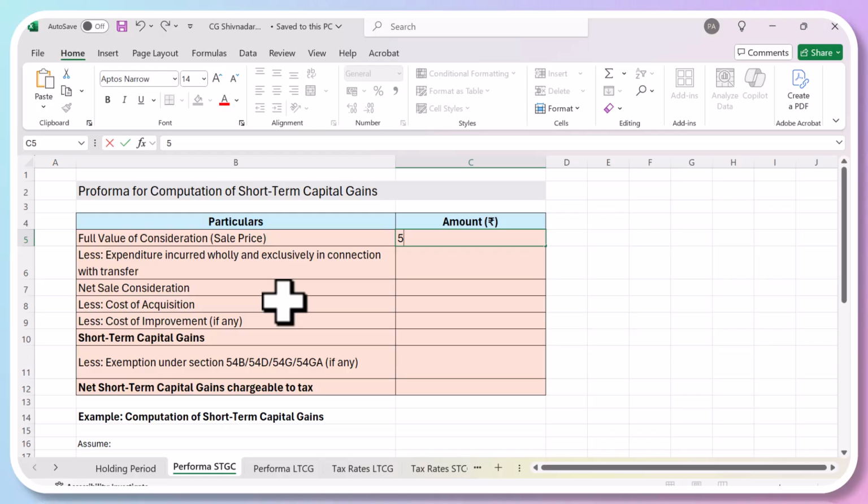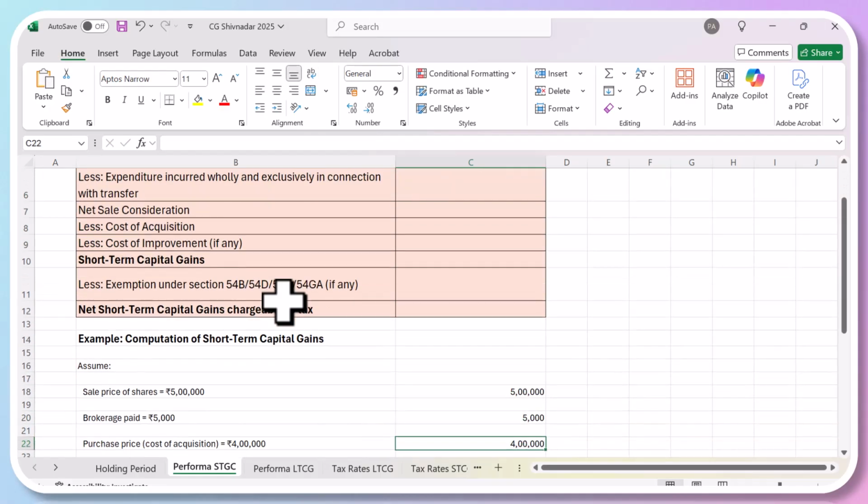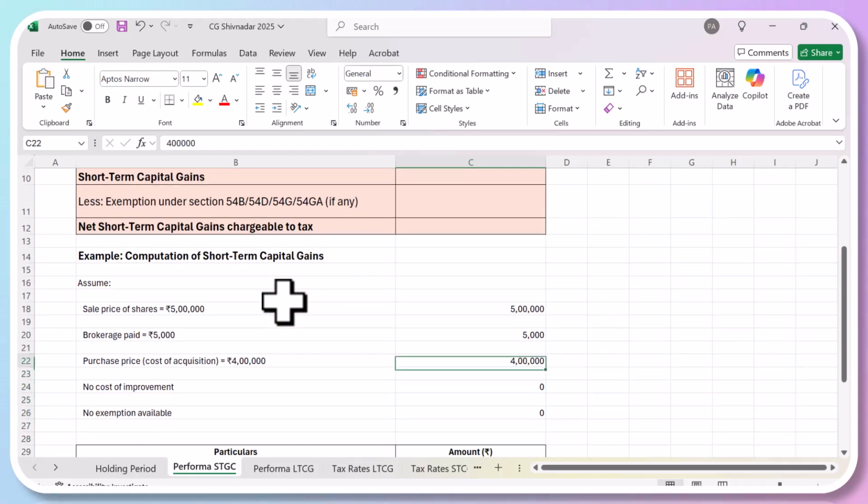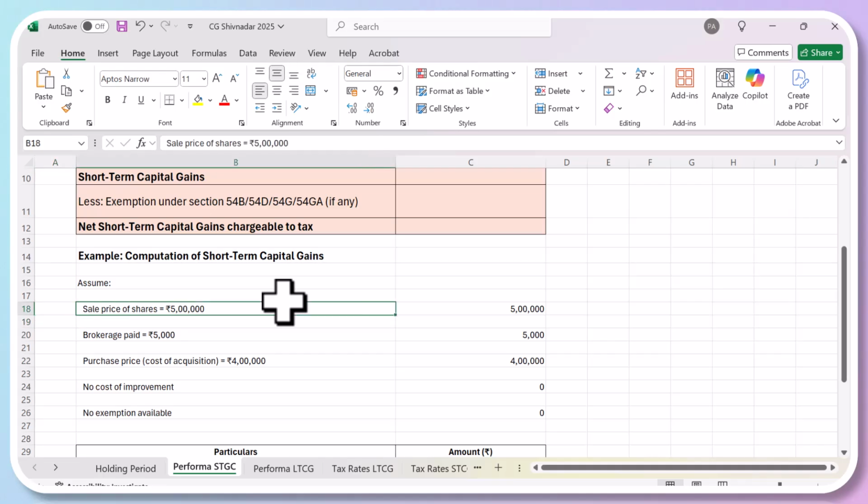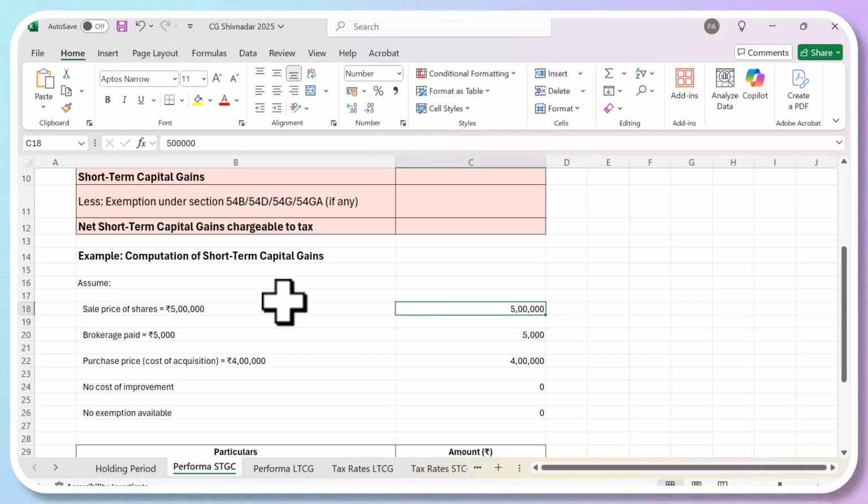So I'll do a question here. Example: suppose the sale price of shares is 5 lakh. The brokerage which you paid to the broker is 5,000, and the purchase price when you bought those shares was 4 lakhs. Then is there any cost of improvement? No cost of improvement. In this case there is no cost of improvement and no exemption available, so you have just sold it.